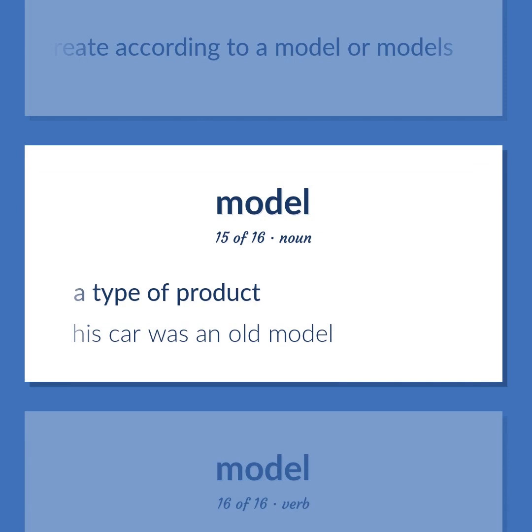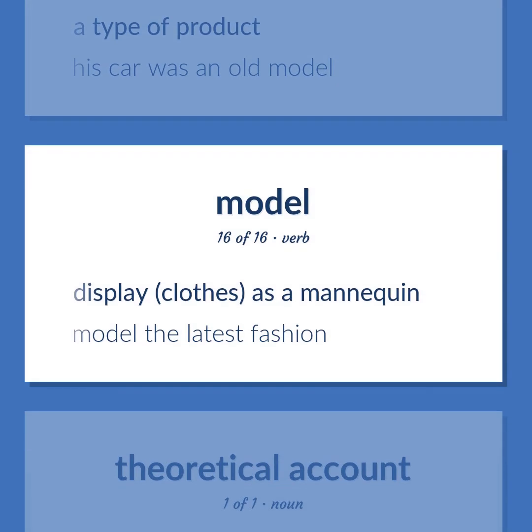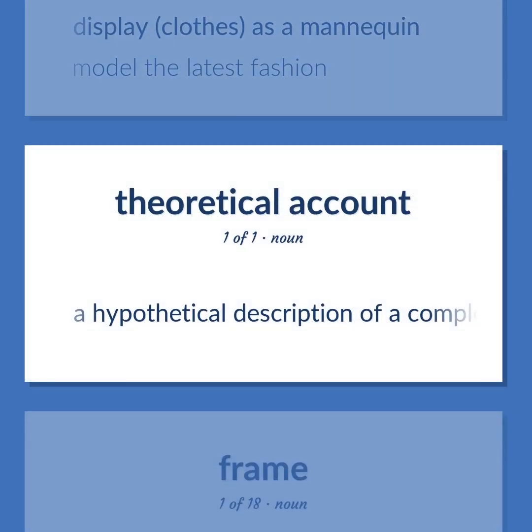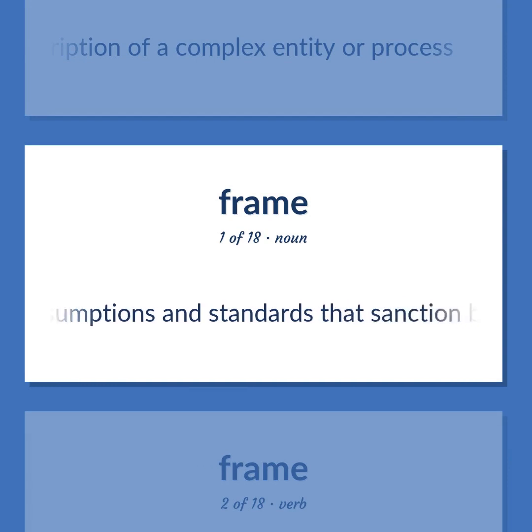A type of product. His car was an old model. Display clothes, as a mannequin. Model the latest fashion. A hypothetical description of a complex entity or process. A system of assumptions and standards that sanction behavior and give it meaning.